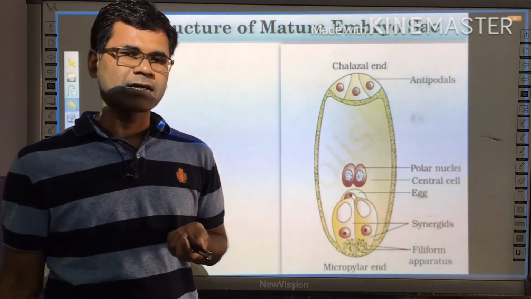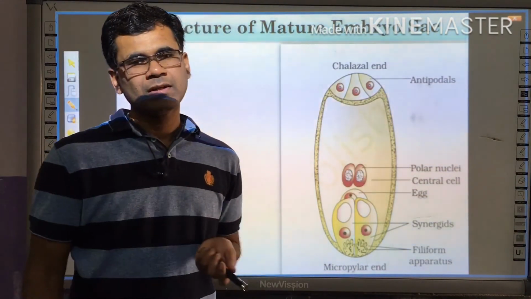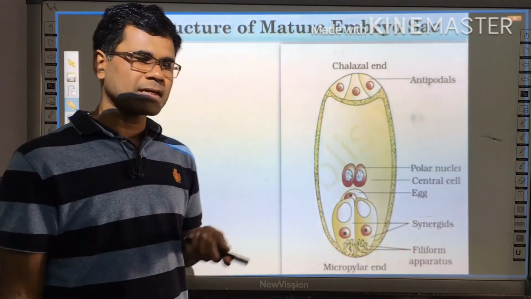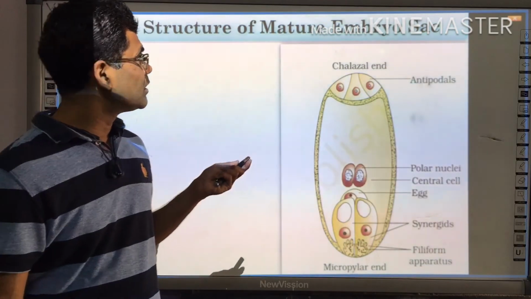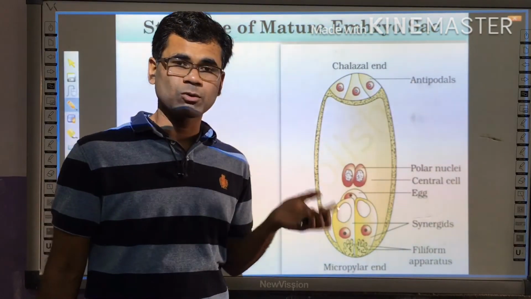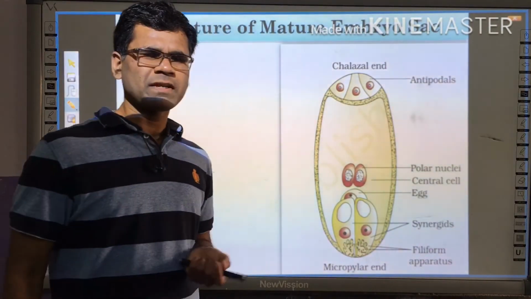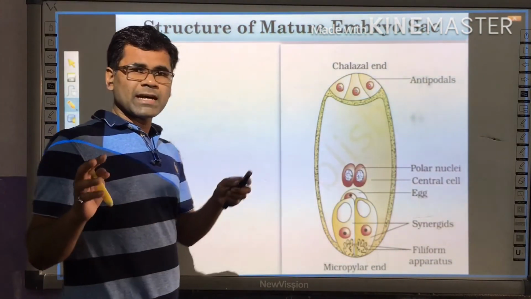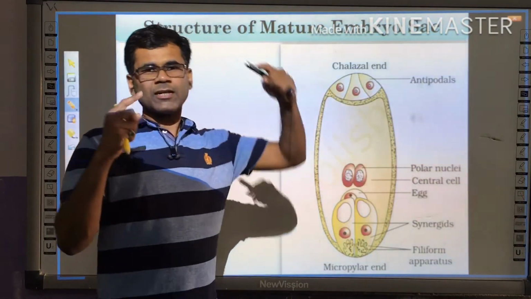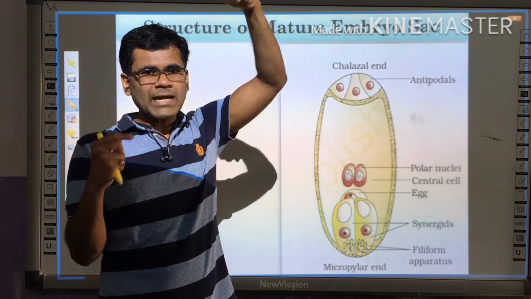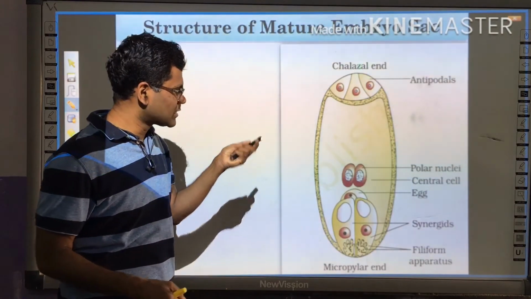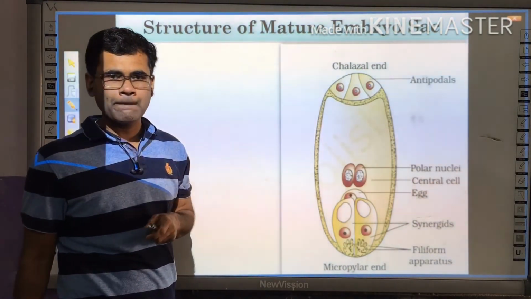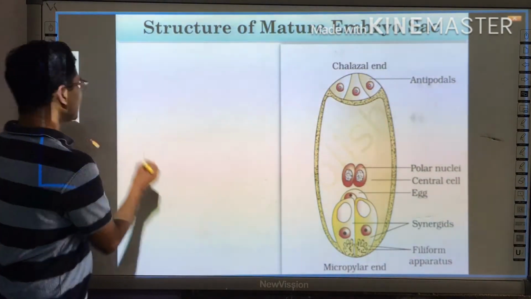We have already studied this in class 10th also. Then the word double fertilization was not there, but I think the structure of the embryo sac was there. So let us discuss the various components and their functions. The first one, again I want to define that there are two poles: the Chalazal end or Chalazal pole, and the lower pole called the micropylar end or micropylar pole. The first one is the egg apparatus.